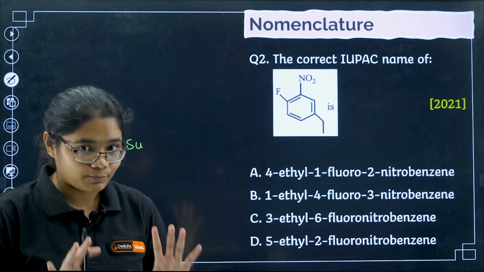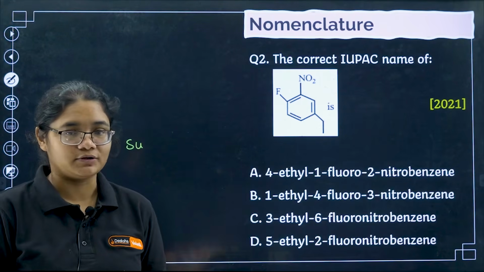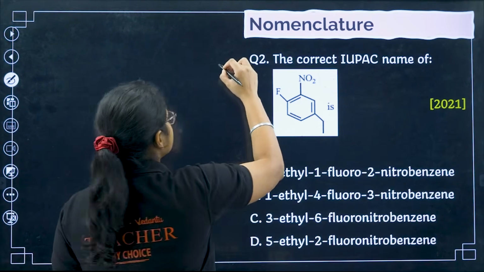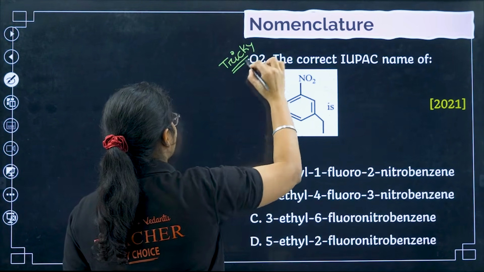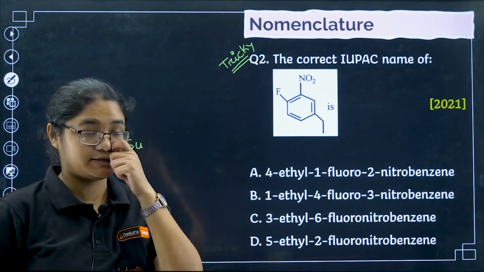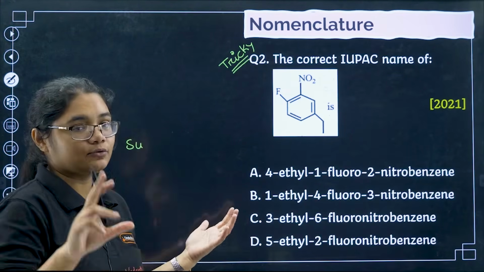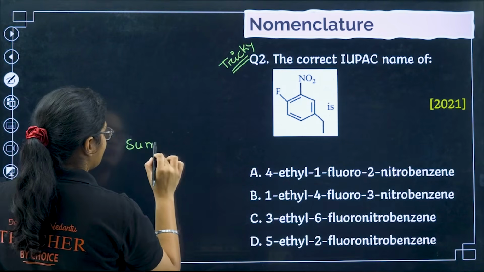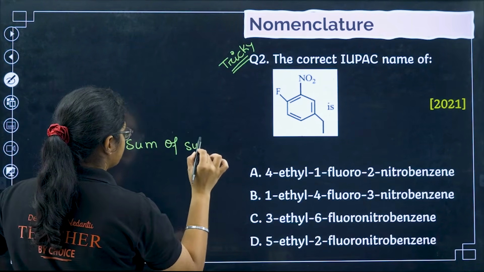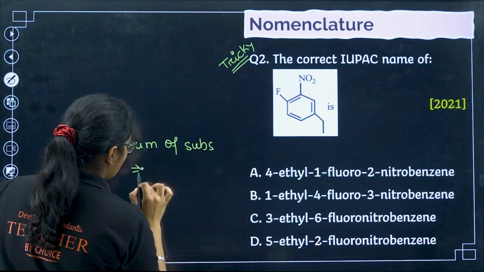Now you have to pause the video and try the answer by yourself. Let me tell you, this is going to be a little bit tricky question, not very easy. So just try this question now, and let me explain. Before that, you need to pause and give your own answer. Here you should remember that the sum of the substituent locants should be the lowest number.